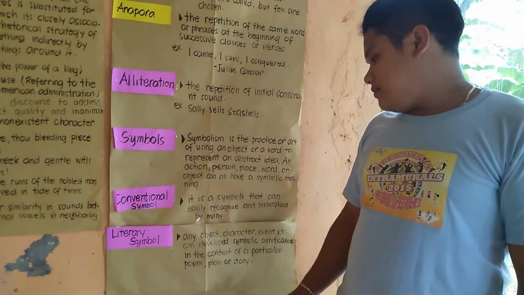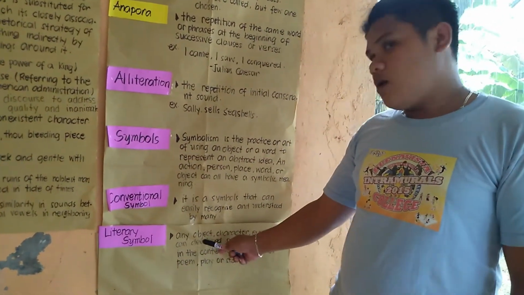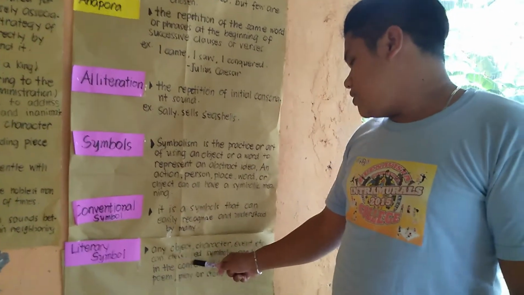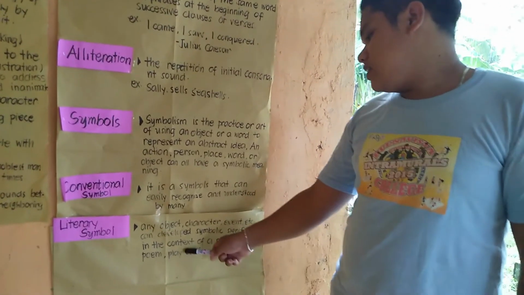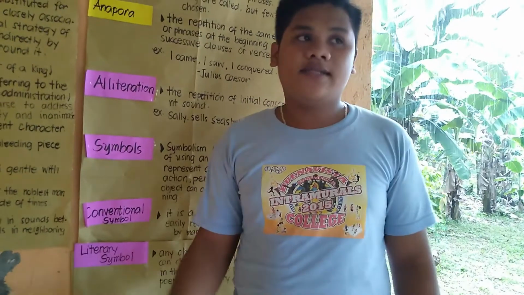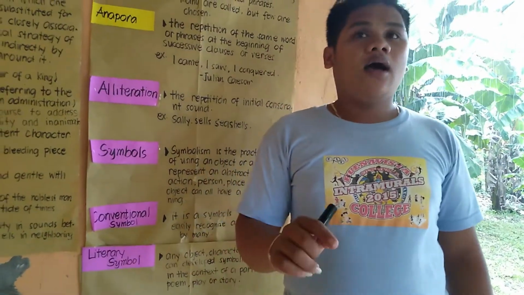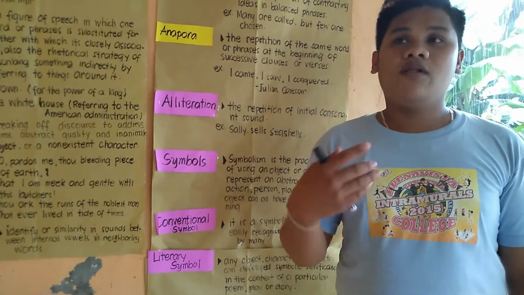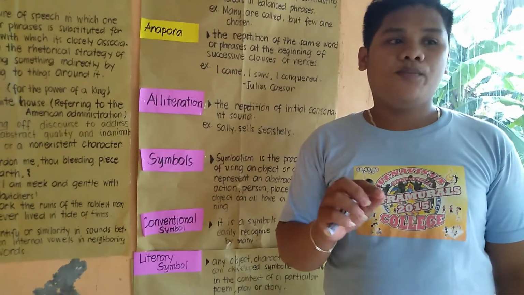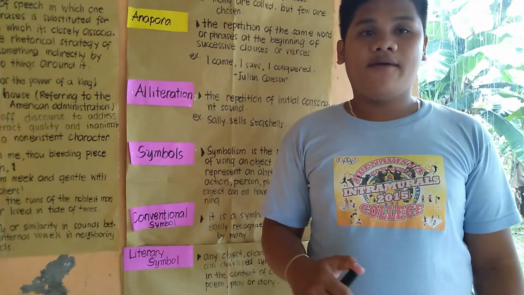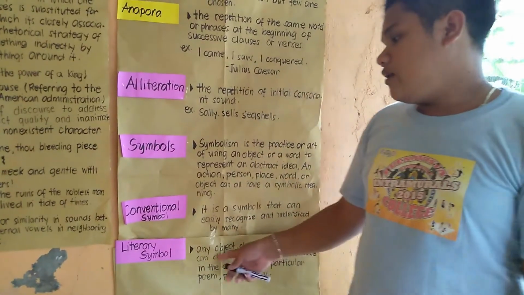A literary symbol is any object, character, event, or memoir that can develop symbolic significance in the context of a particular poem, play, or story. For example, if I am going to write a poem, the symbol is what I can put in the poem. Like, a poem is all about love. So that is one of the literary symbols.